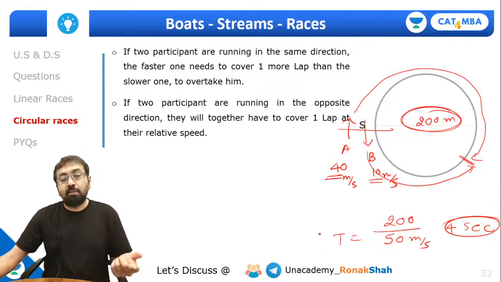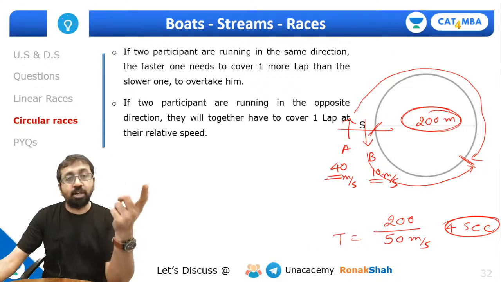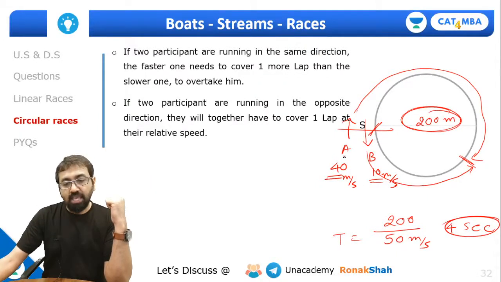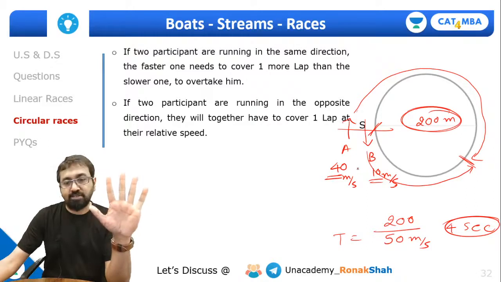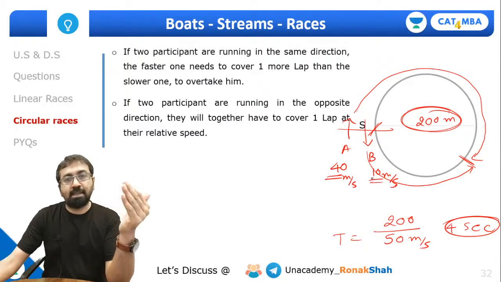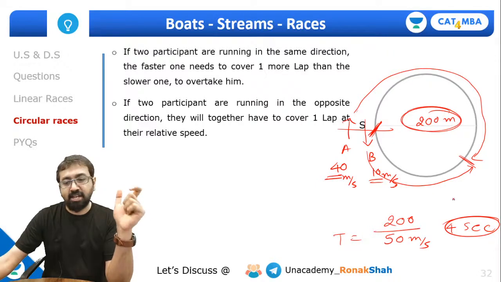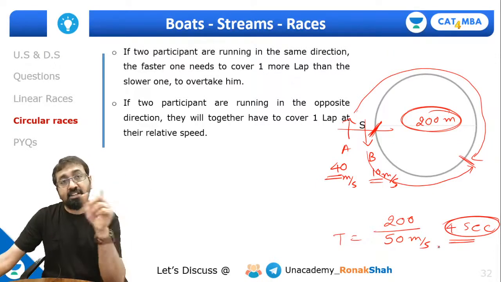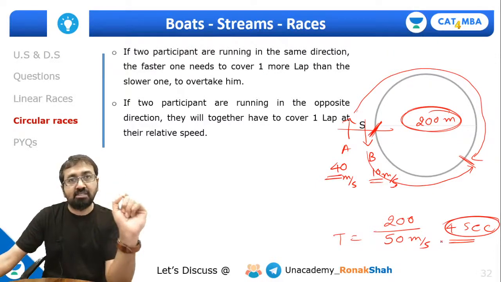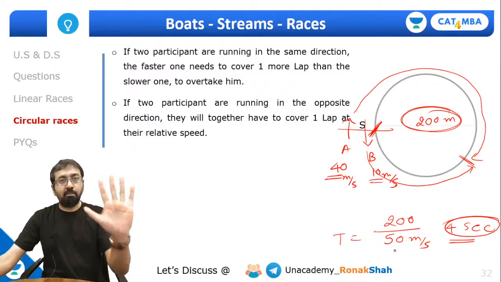Now guys, when will they meet at the starting point? So of course they are going to meet at the starting point, which is LCM of their individual time to complete one lap. So A completes one lap in 5 seconds. B completes one lap in 20 seconds. So what is the LCM of 5 and 20? It's 20. So they are going to meet over here after 20 seconds, right? And they keep meeting at every 4 seconds. So can I say when they are meeting at the starting point, it is their 5th meeting?